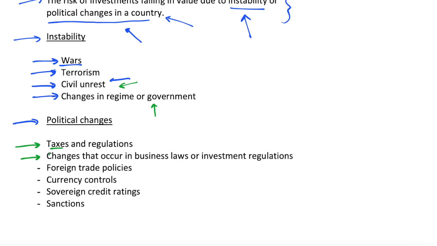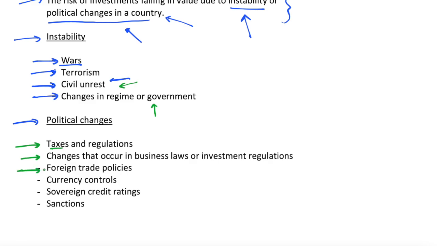So these may prevent certain investments or add red tape to certain processes. For example, if there is a new government which is really opposed to foreign investment, then this will be very bad for foreign investors because they may not even be able to invest in certain assets. They may have to sell their assets in future, which will obviously make the value of those assets today lower if there is the risk that in the future they may have to sell them.